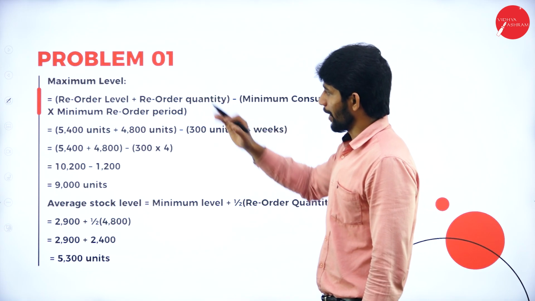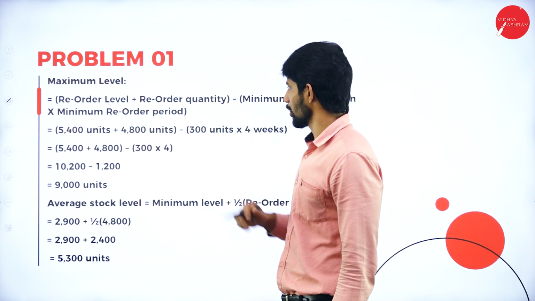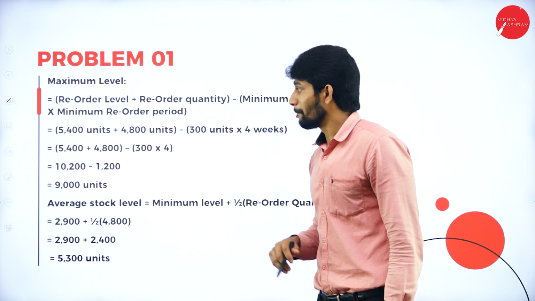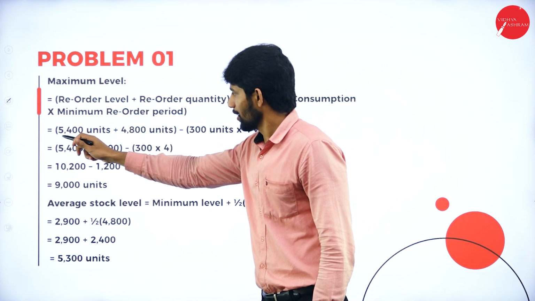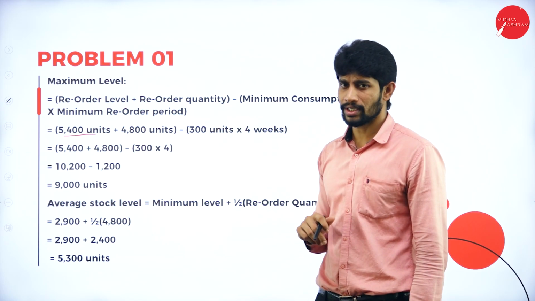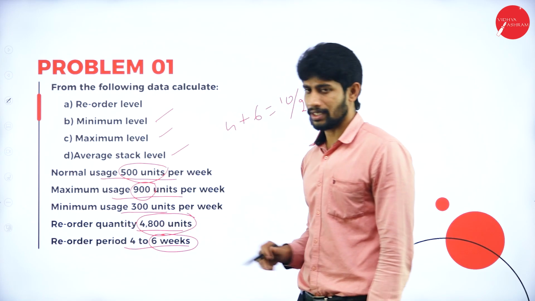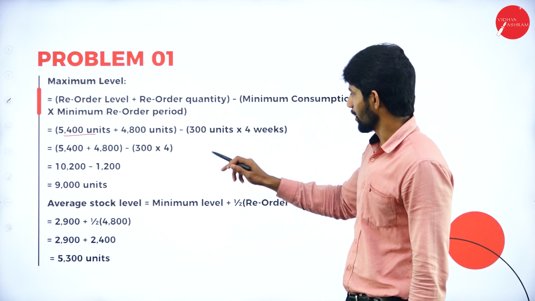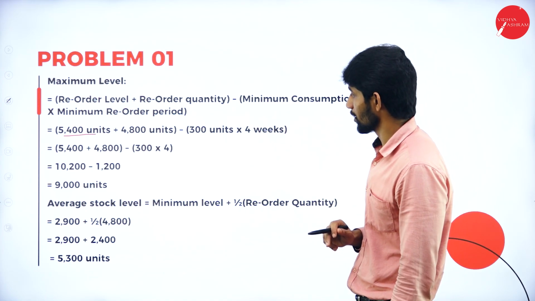Next one, maximum level. So what is the formula? Reorder level plus reorder quantity minus minimum consumption into minimum reorder period. So reorder level, yes, 5,400 plus reorder quantity. What is the reorder quantity given in the problem? It is 4,800. Next, minus minimum consumption. What is the minimum consumption given in the problem?